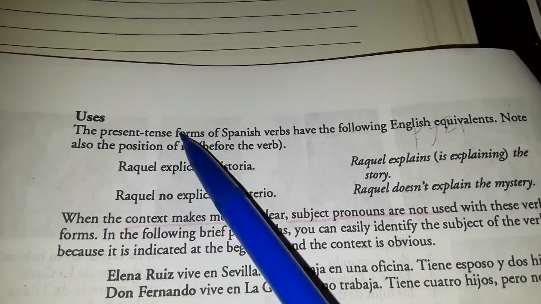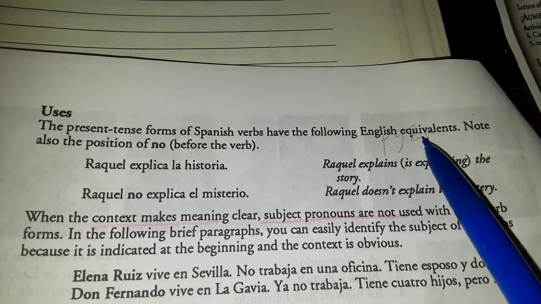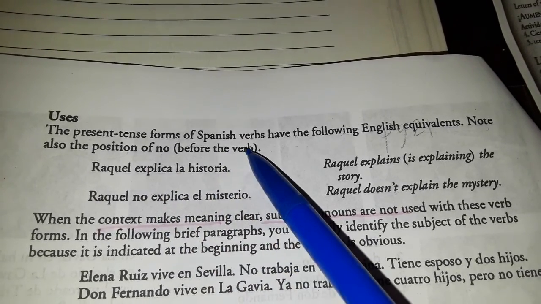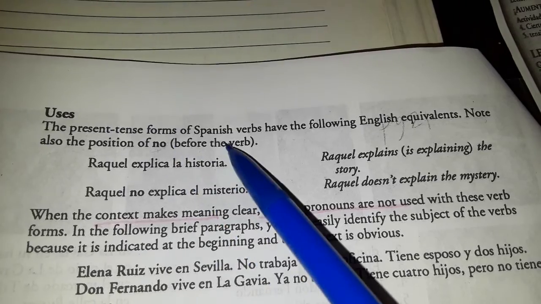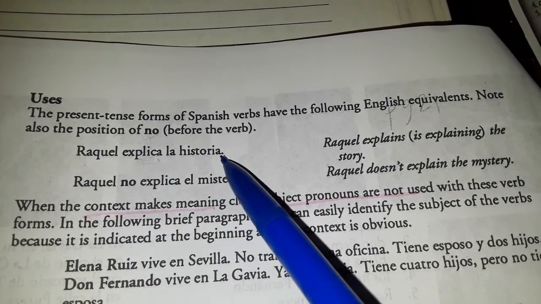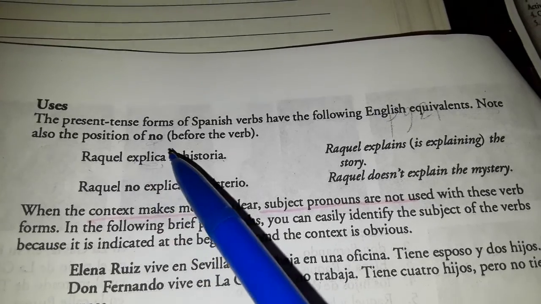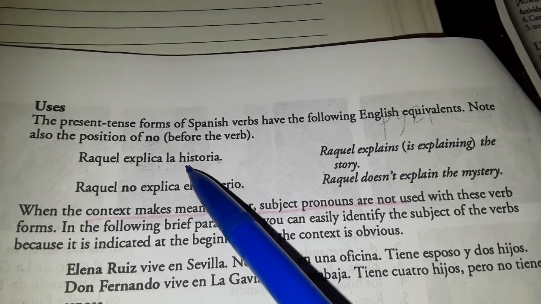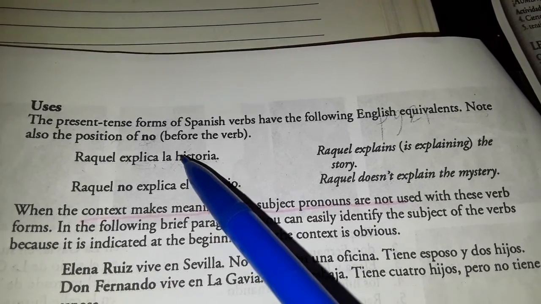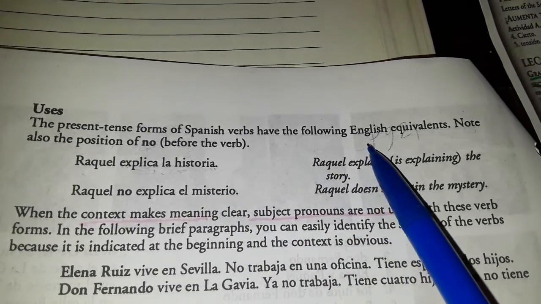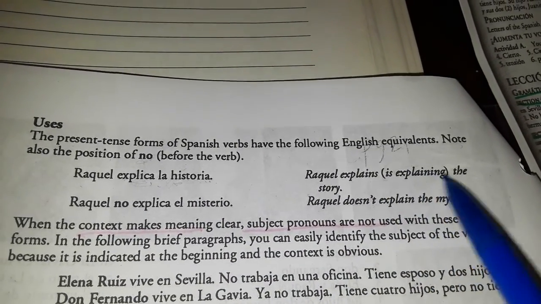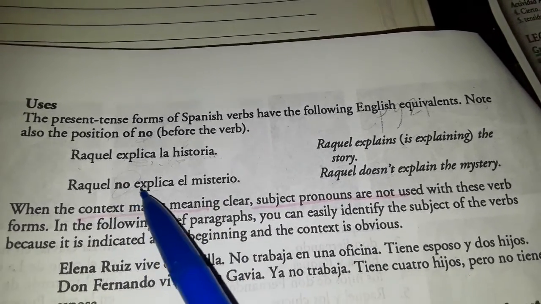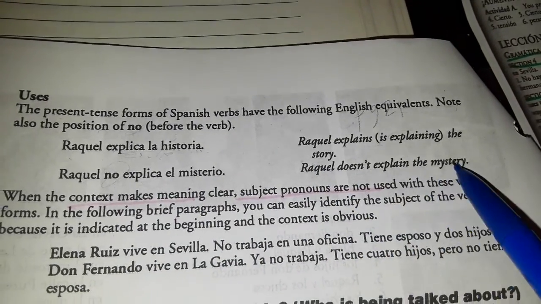Uses, okay? The present tense form of Spanish verbs have the following English equivalents. Note also the position of no before the verb, okay? Paying attention to the verb, it's before the verb. Raquel explica la historia. Raquel explica la historia. Remember, when you see an H, skip it. You can't say it. Go to the next letter, the vowel. And in this case, it's I, E. Historia. Raquel explains means it's explaining the story. That's what that means. Raquel no explica el misterio. Raquel doesn't explain the mystery.